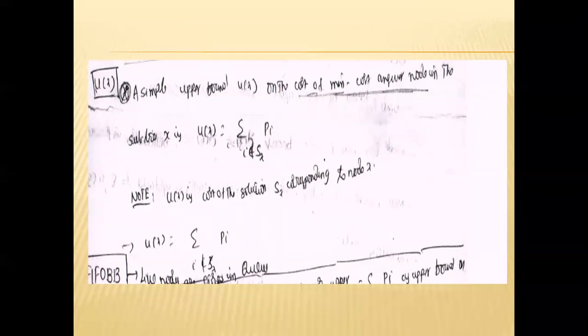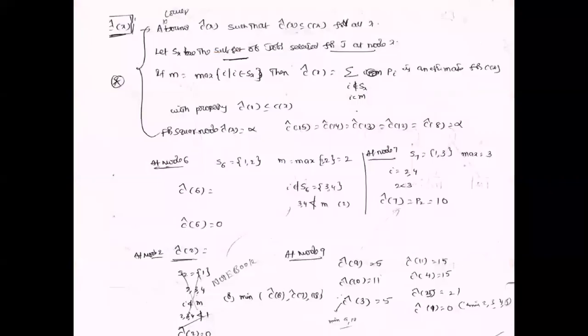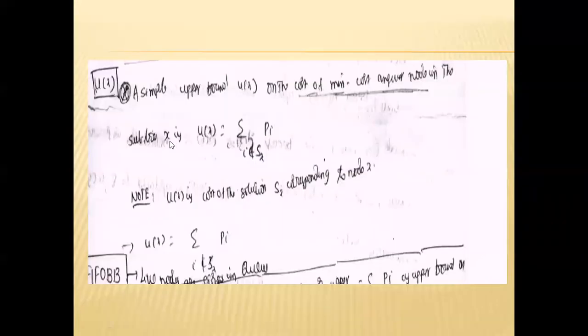That is the sum of the penalties, which is represented by the upper bound value. That is U of X equal to the sum of the penalties for i not belonging to S of X, meaning the jobs which are not completed within the deadline. So we are calculating U of X.